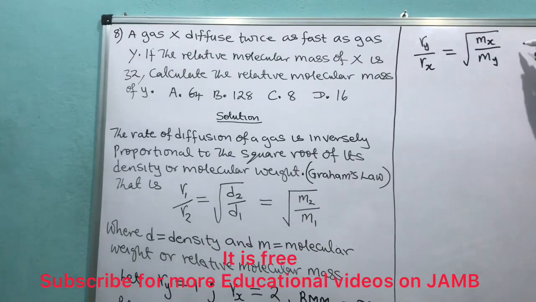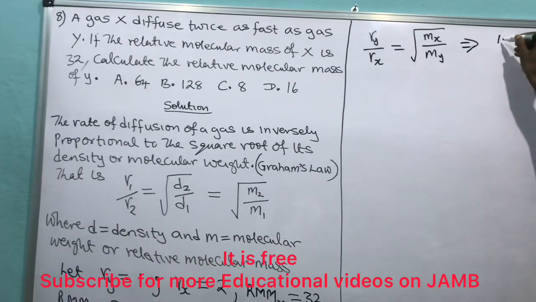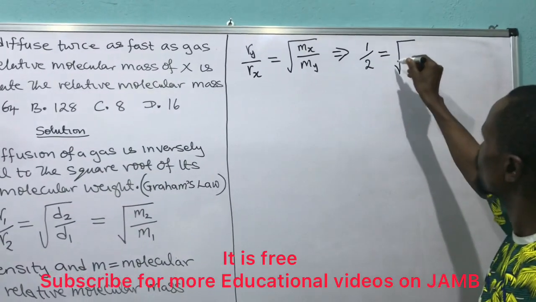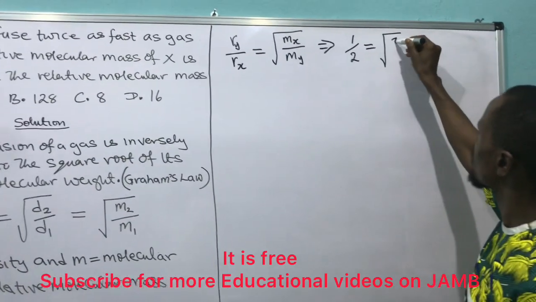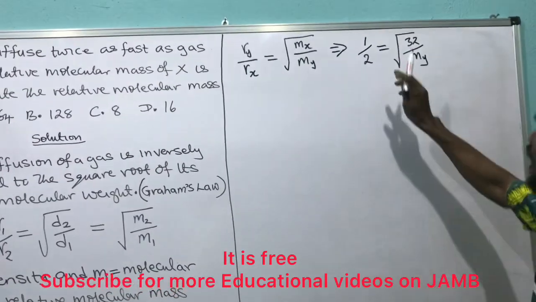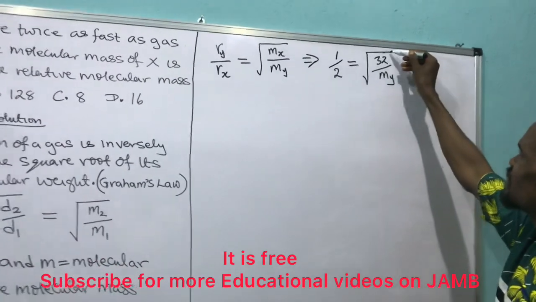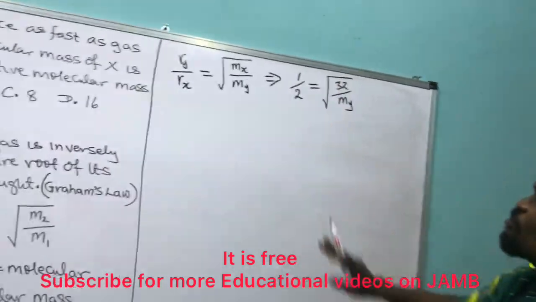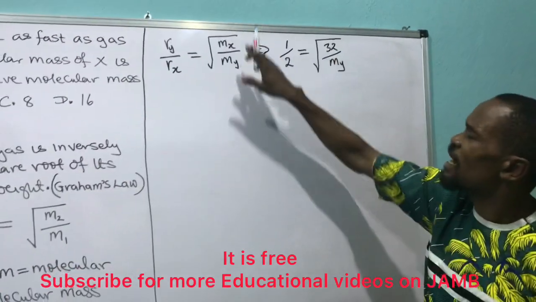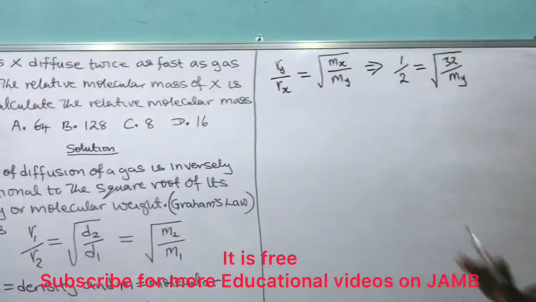When I have this, I can now say this implies that 1 over 2 is equal to the square root of the mass of X, which is 32, all over the mass of Y. I cannot make use of anything inside the root until I remove the root. And how do I remove the root? We square both sides.